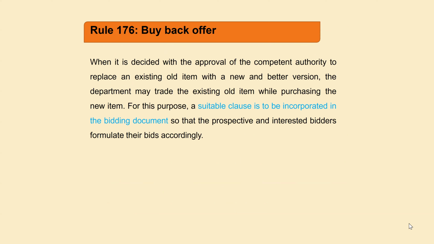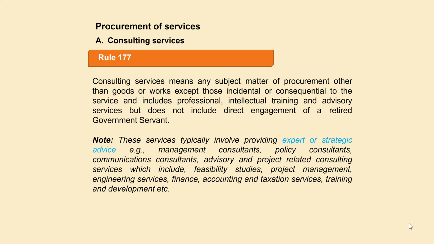Buyback offer. Sometimes in our tender document, if there is any old item, for example our battery or UPS, we can also mention this. You might have seen replacement. In case of replacement of a battery, generally the old battery will be taken away by the supplier, and they will give the new battery, and the price of the old battery will be adjusted. It is also one kind of buyback.